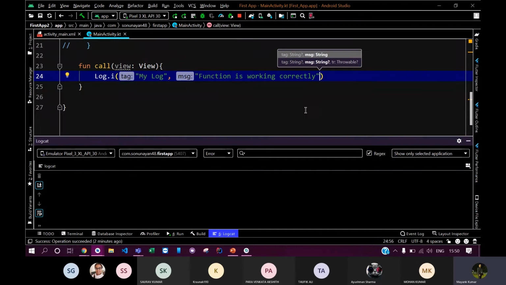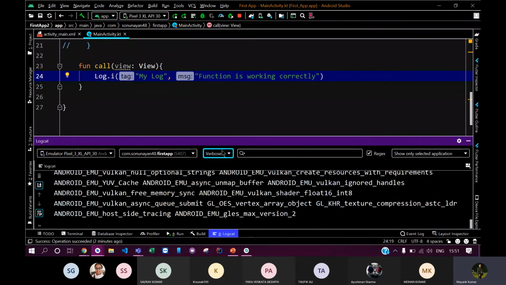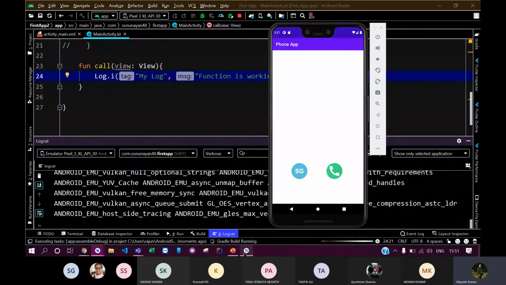I just used a Log.i statement, where i means information. The tag of my log statement is myLog. I can use this tag to find my log, because there are many logs being registered every time, and you might not be able to find your log, which is why we are specifying a particular tag. I will show you how you can find your log. Let me get back to normal mode and run this statement. Let the app build.